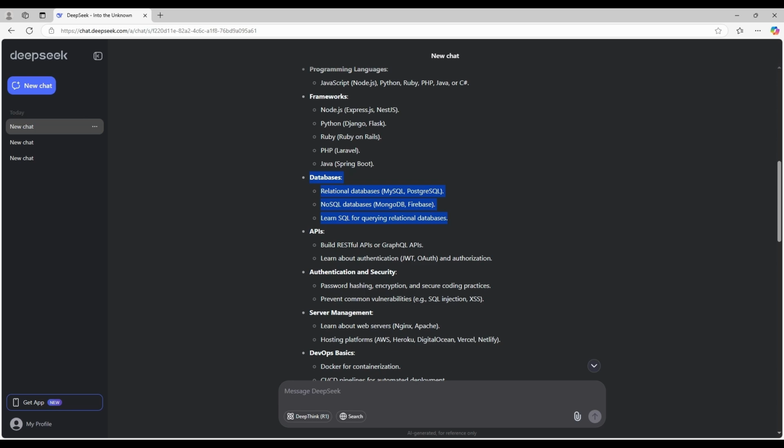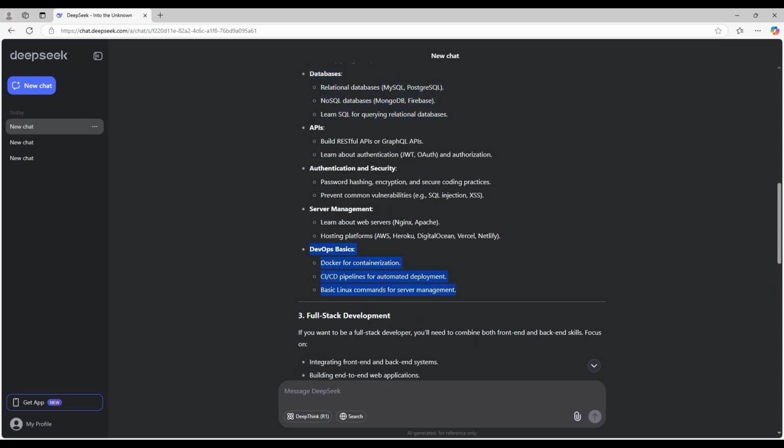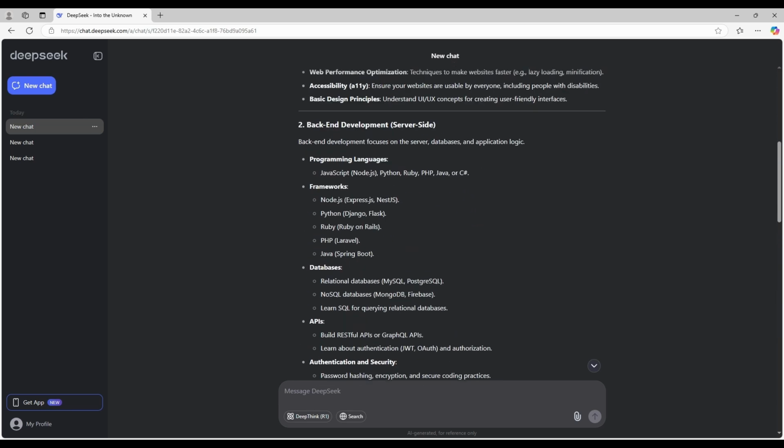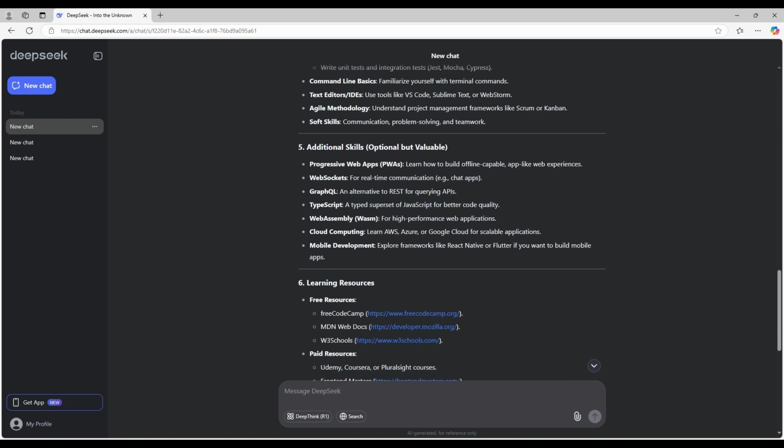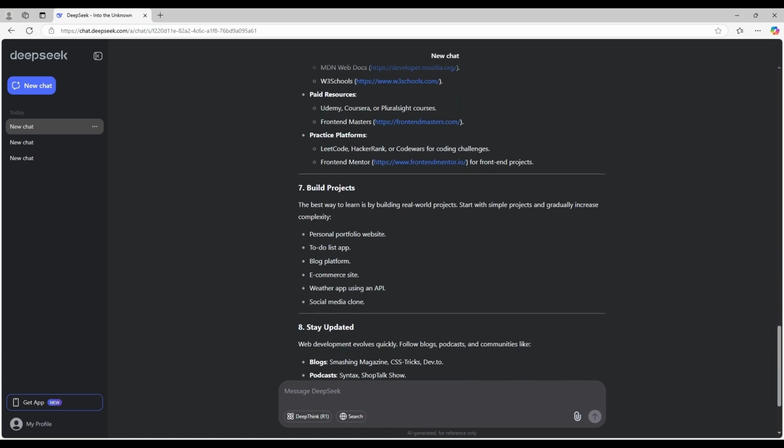DevOps should be its own category altogether. It's too big a topic to simply lump into backend development. Also, I think Git, source control, should fall under DevOps. And then when we come to the building project section, it's a little bit opinionated, and DeepSeek doesn't explicitly state that these are just examples of projects you could be doing.